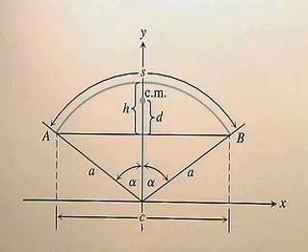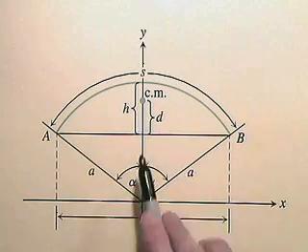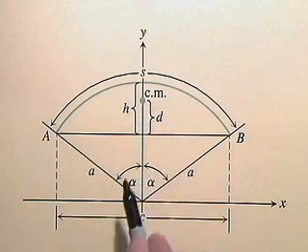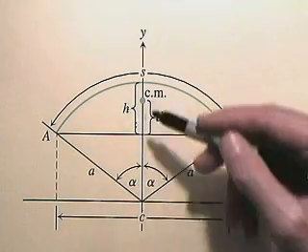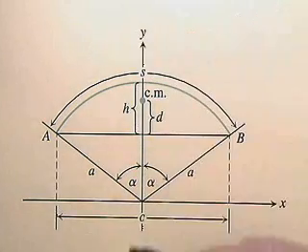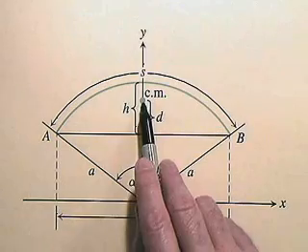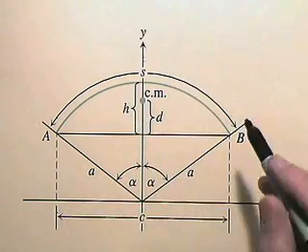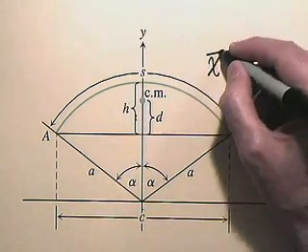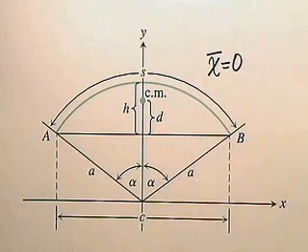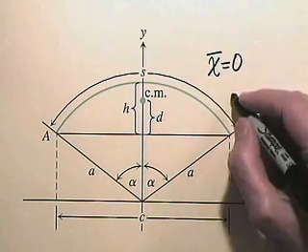Whenever you have symmetry working for you, the center of mass will be on the axis of symmetry, and the y-axis itself is an axis of symmetry, so the center of mass is on it somewhere. That tells us right off x bar equals 0, and we only have to find y bar.